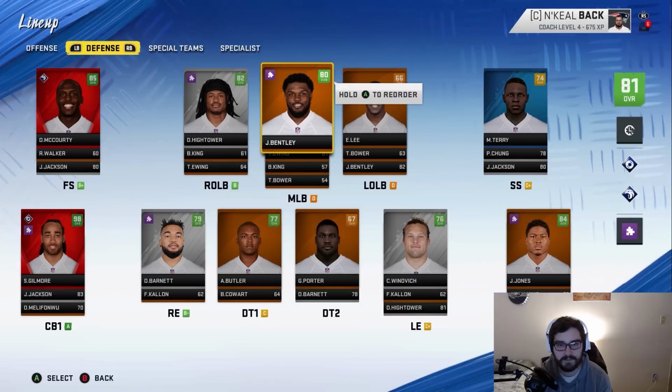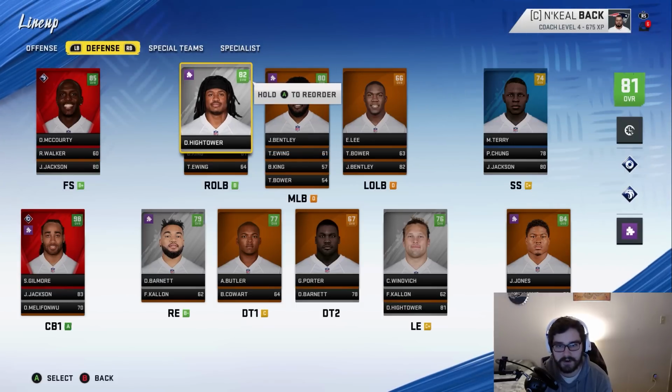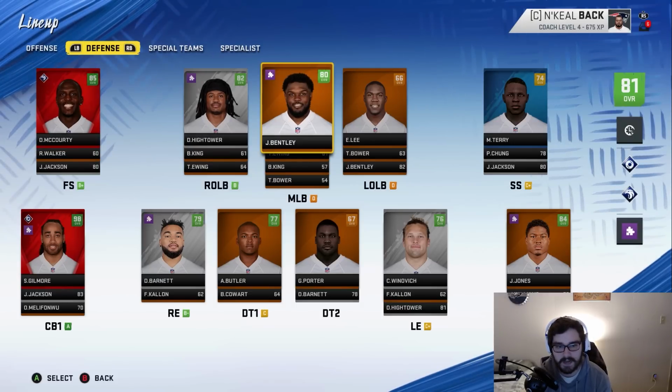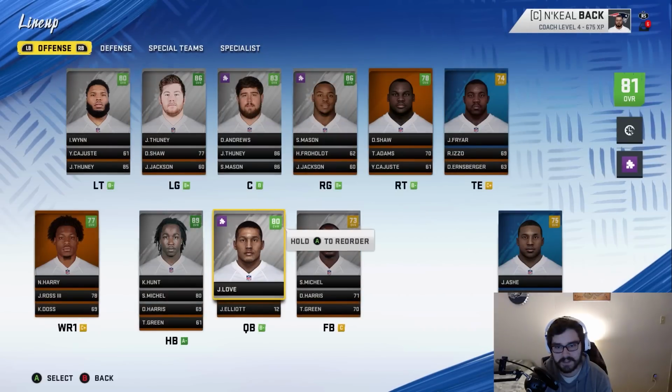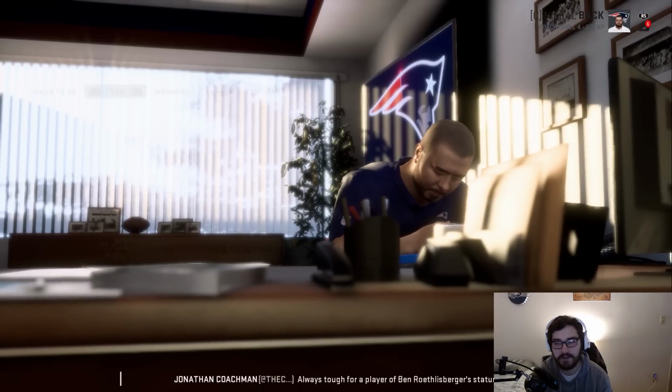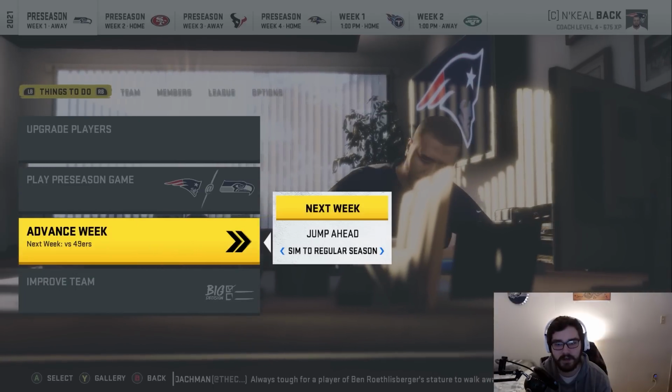This offseason is going to be very important because Dante Hightower is going to be a very low overall after this. Devin McCourty, same thing for him. We're going to have to replace some of the better guys there on the defense, but we can probably get that done. We should have enough money for it. Let's start simulating, though, and I'll let you know what the record is all about.